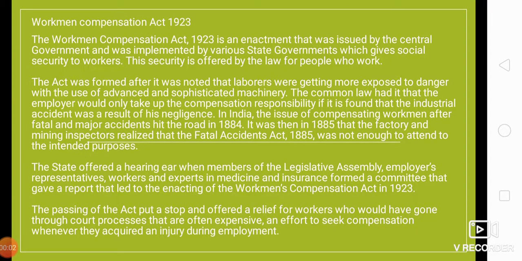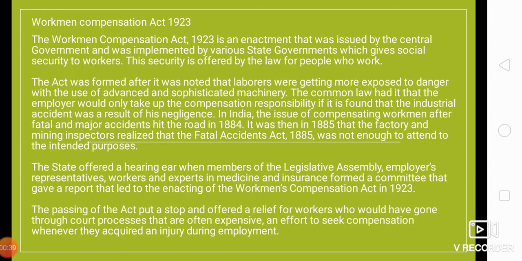Hello everyone. Today we are going to discuss the law subject that is labor law, and under this labor law we are going to discuss the act which is Workman Compensation Act 1923, and in this we are going to discuss the aims and objective and scope of the Workman Compensation Act 1923, right? And so let us start with the act with its aims, objective, and scope. The Workman Compensation Act 1923 is an enactment that was issued by the central government, right,